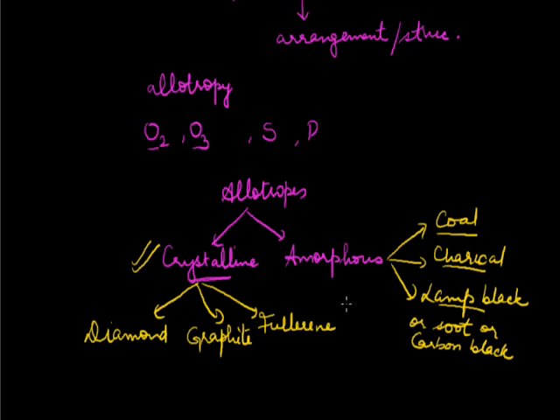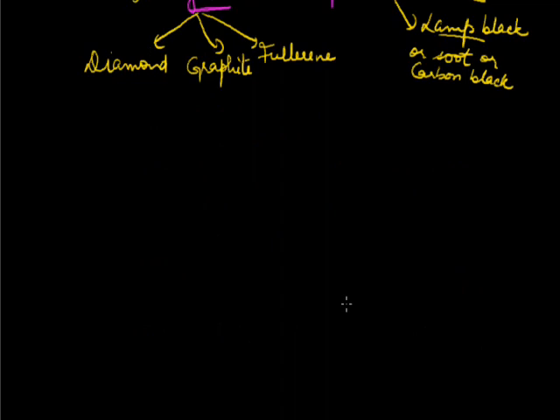So we will now discuss the crystalline allotropes of carbon, and we will start with diamond, a very well known allotropic form of carbon, especially among the females, especially famous and loved by the females. Diamond is a beautiful crystalline allotrope of carbon, and because we are saying it's a form of carbon, definitely its symbol will be C. The name diamond has been taken from Greek words diaphanes